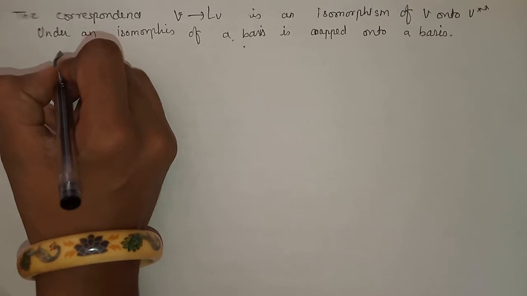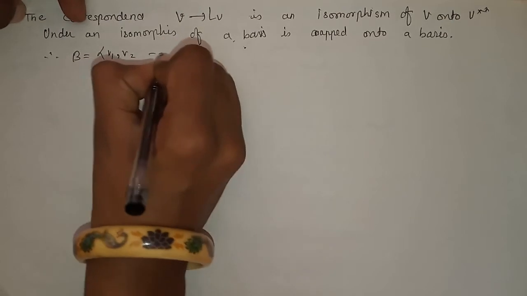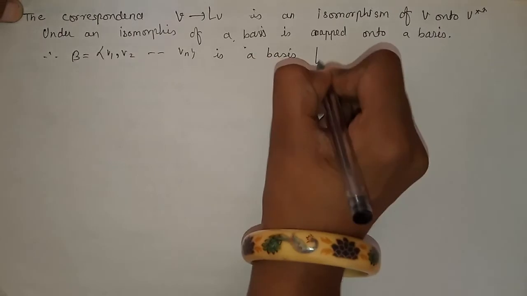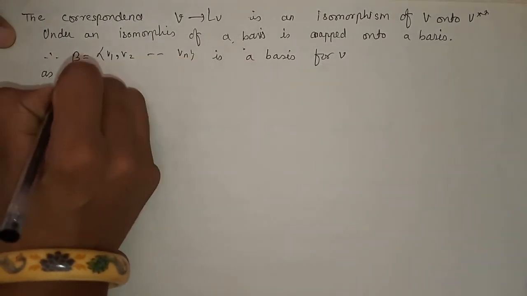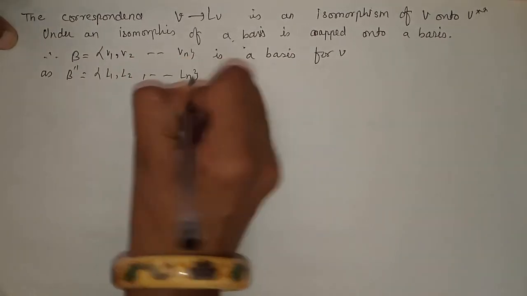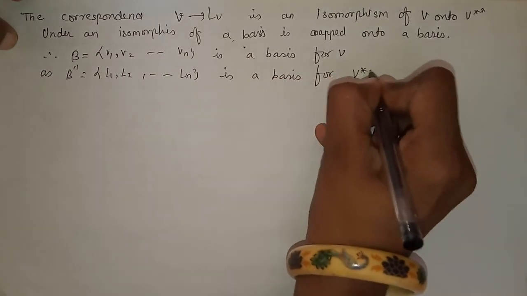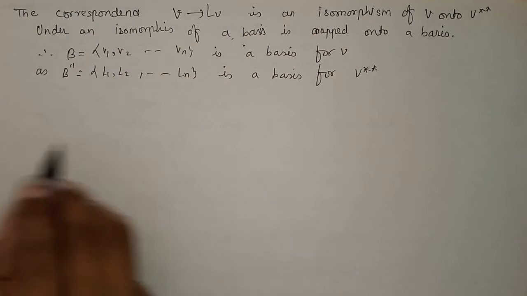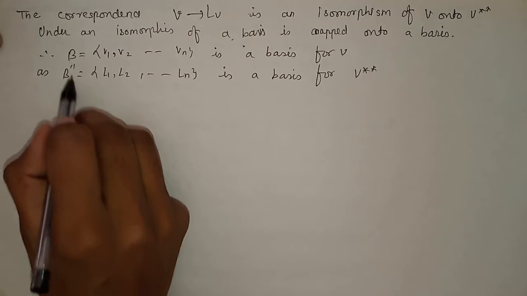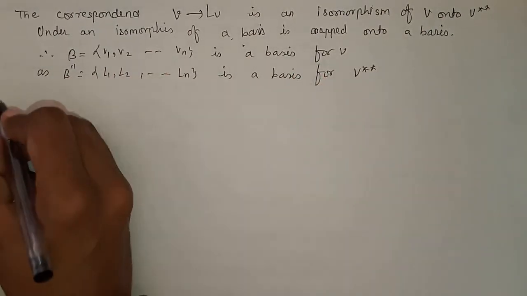Therefore B is equal to V1, V2 up to Vn is a basis for V, as B double dash is equal to L1, L2, up to Ln is a basis for V double star. So here we are saying that this is the isomorphism mapping. So if the mapping is isomorphic, that means the bases are also isomorphic. So if B double dash is a basis for V double star, then B is a basis for V. Now